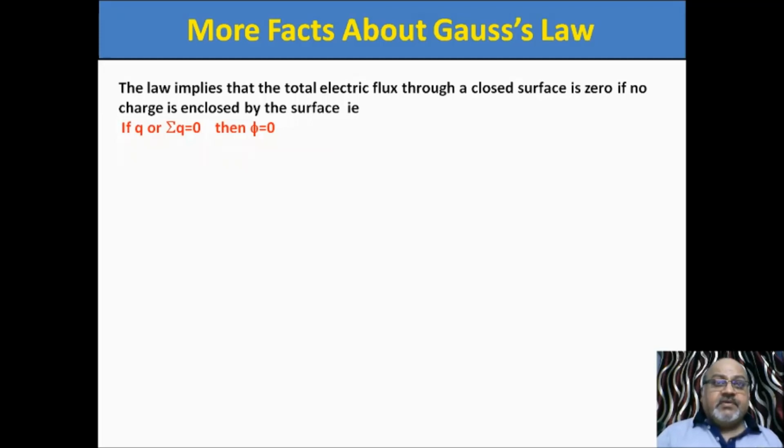Now see, in this statement, if q or summation q is zero, then phi is zero, flux is zero. This is very important. If there is no charge inside the closed surface, flux is zero.